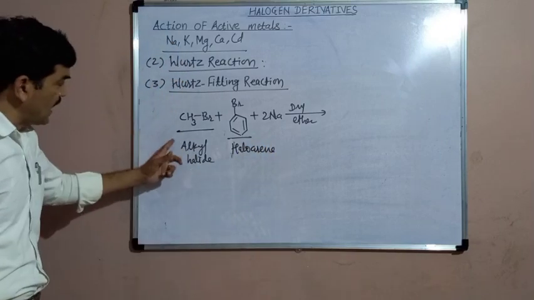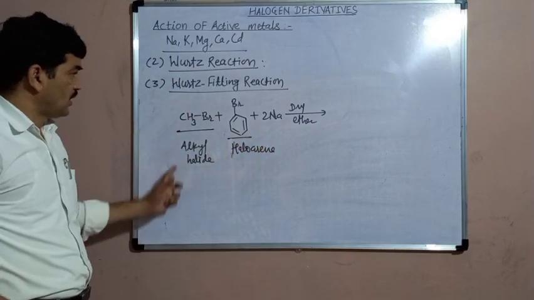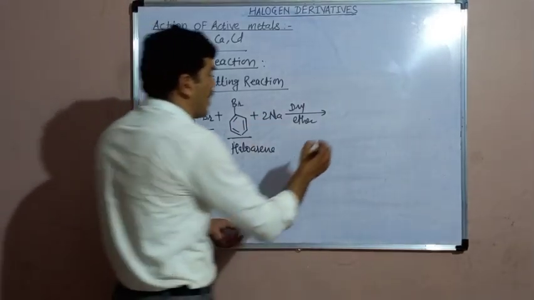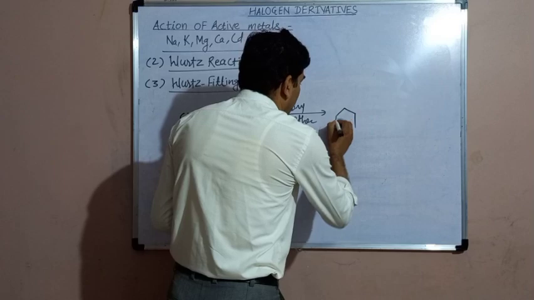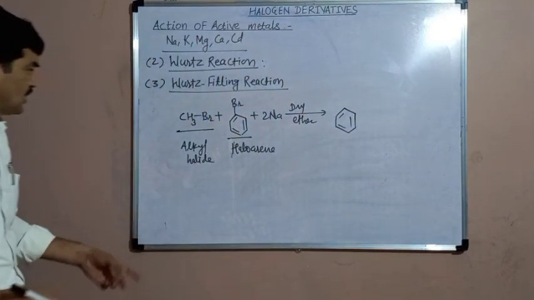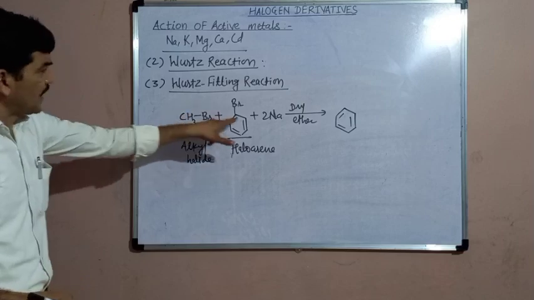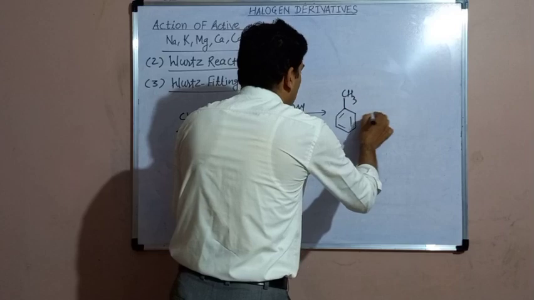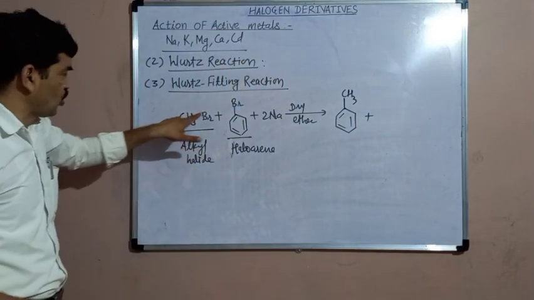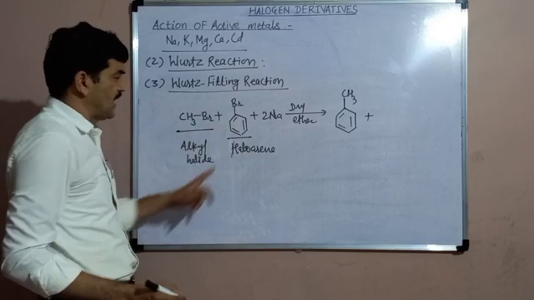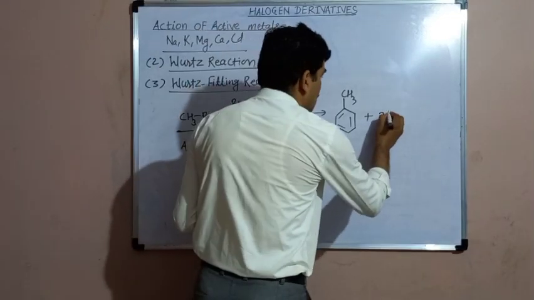The mixture of alkyl halide and haloarene, when reacted with sodium in dry ether, forms a hydrocarbon in which the alkyl group is attached to the benzene ring. This methyl group gets attached to the benzene ring, and the two bromine atoms combine with sodium to form sodium bromide.